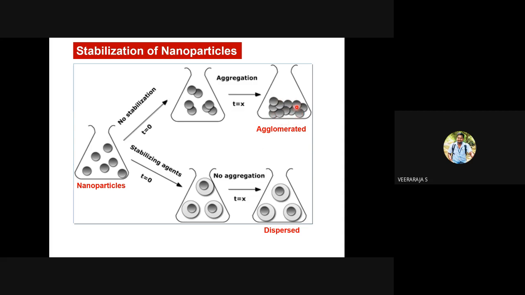Properties of the agglomerated particle will be similar to those of bulk particles, because the grain size has grown into microns, but here the grain size is 5 nanometers. A 5 nanometer particle will have the properties that we have seen in the first unit, but agglomerated particles with nearly bulk-size grains will have their own bulk properties. It's not fascinating, but the properties of the nanoparticles are fascinating, as we have seen in the first unit. So you can have dispersed particles if you have stabilizing agents.